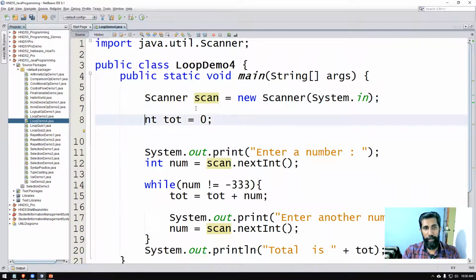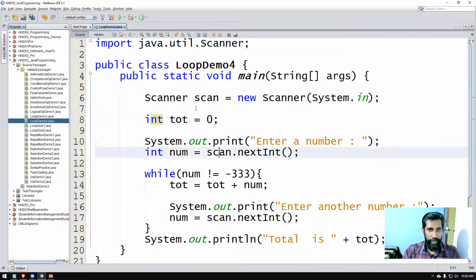Here in our program, we are reading an integer. In line number 11, I'm creating a variable called num and assigning the Scanner object's nextInt. nextInt means I'm asking the computer to read only integers from the keyboard. Whatever the user types, if it is a proper integer, it will be read and stored in the variable num. That is what's happening. The rest of the programming is the same.